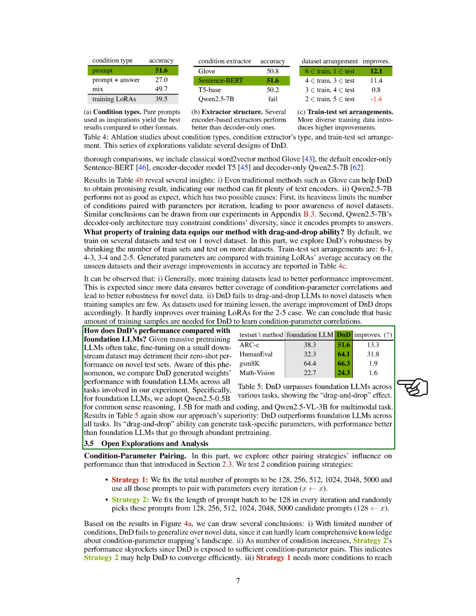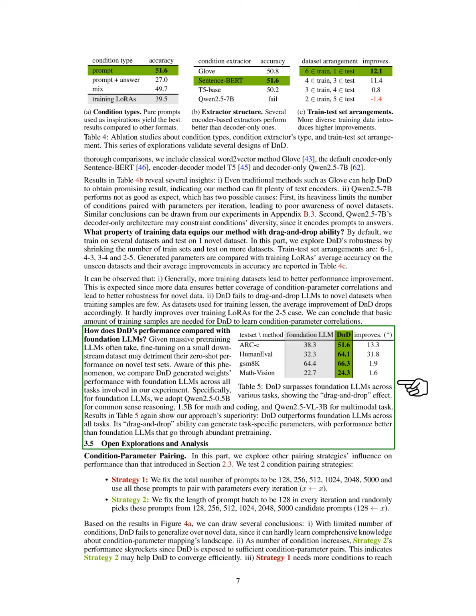We compare the performance of our D&D method with that of foundational large language models, LLMs. We recognize that while LLMs benefit from extensive pre-training, fine-tuning them on a small dataset can hurt their performance on new test sets. To address this, we evaluate the performance of D&D-generated weights against foundational LLMs across all tasks in our experiment.